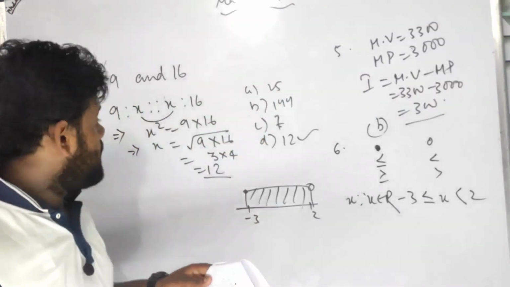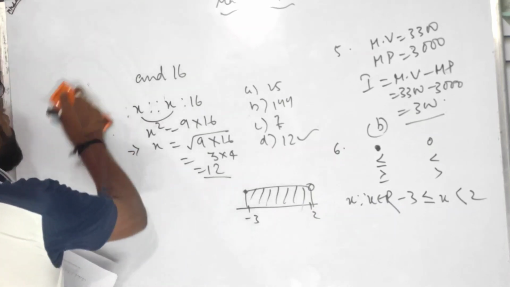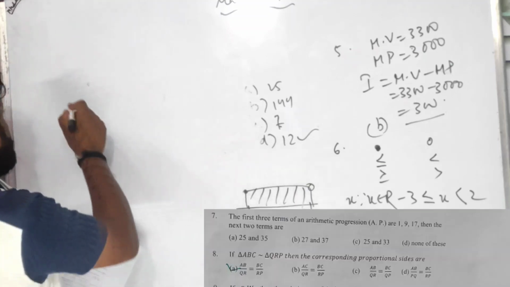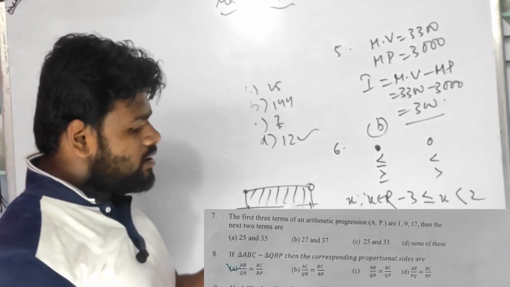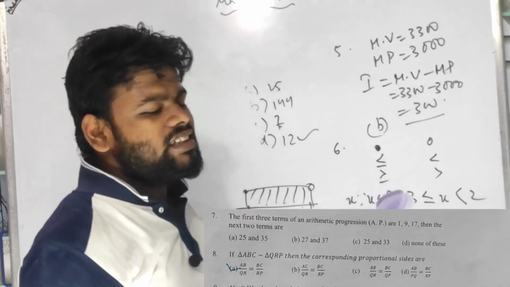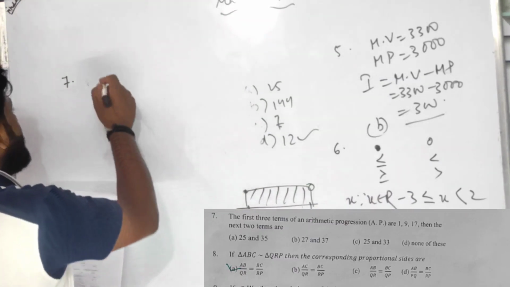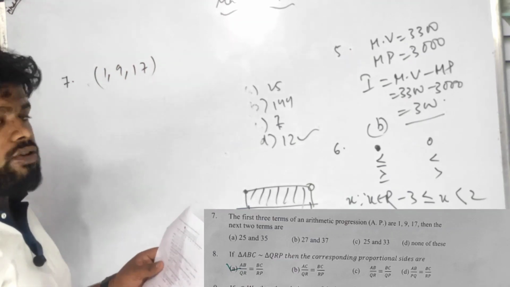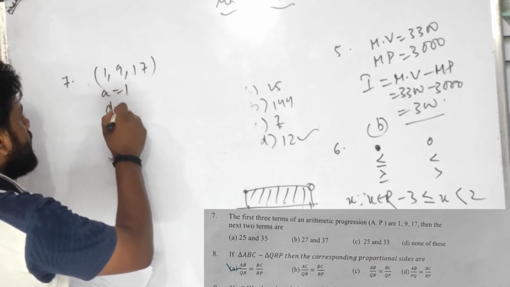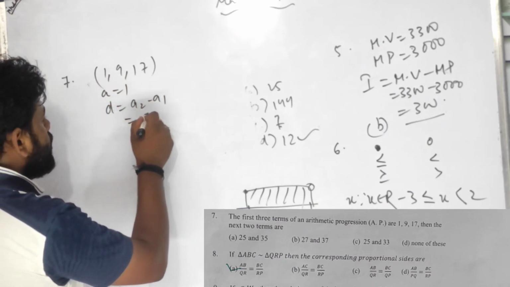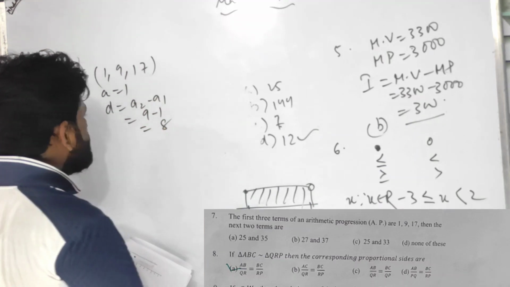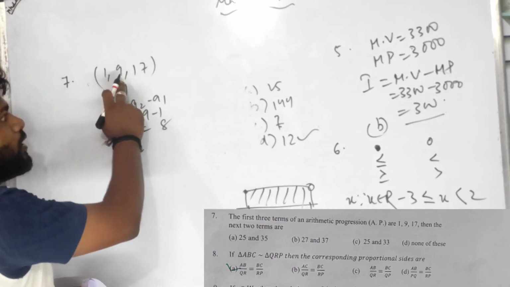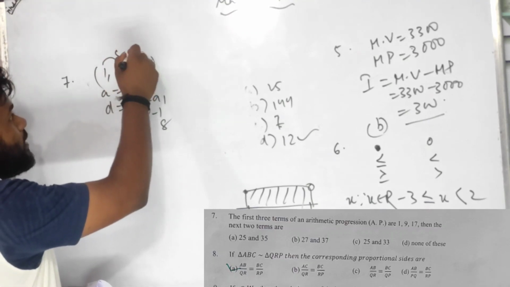In number 7, children, very easy. The first 3 terms of an AP are 1, 9, 17. The first term, as you know very well, is a. That means a is 1, and d is a2 minus a1, which is 9 minus 1, which is 8. So the first term is 1 and d is 8. The common difference between 1 and 9 is 8, and 9 to 17 is 8.